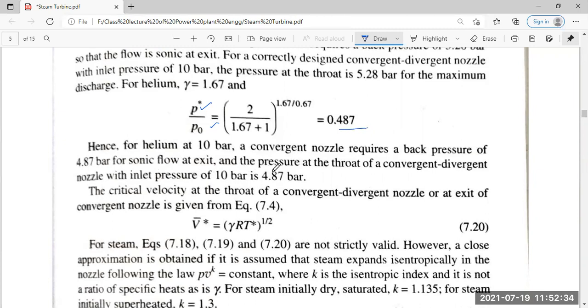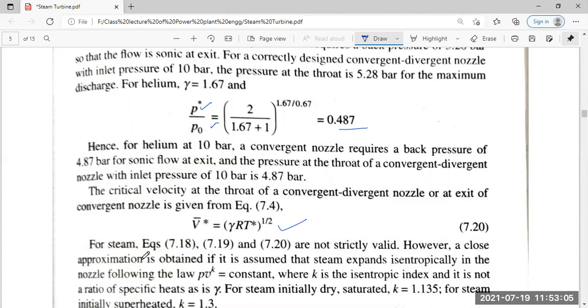The temperature at the throat of the convergent nozzle is also obtained. The velocity at the throat or exit is given by V star, the critical velocity, equal to the square root of gamma into R into the critical temperature.